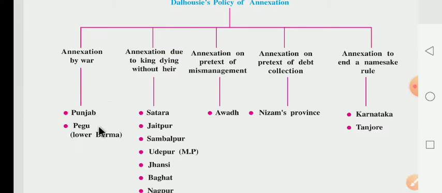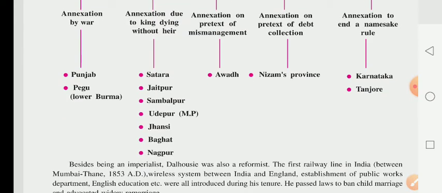These are the states that came under the policy of annexation declared by Dalhousie: Punjab, Pegu, Satara, Jaipur, Sambalpur, Udaipur, Jhansi, Bhagat, Nagpur, Awadh, Nizam Provision, Karnataka and Tanjore.